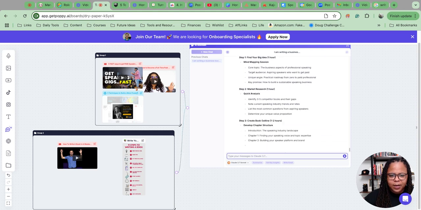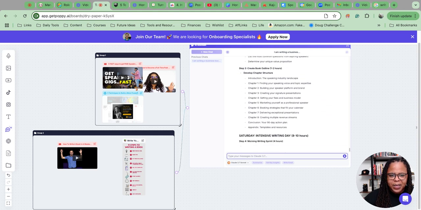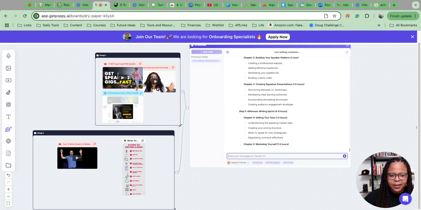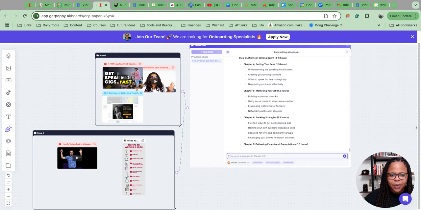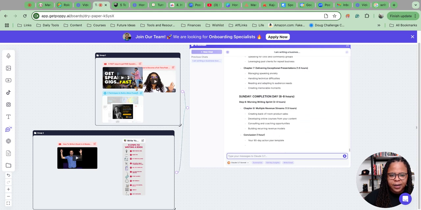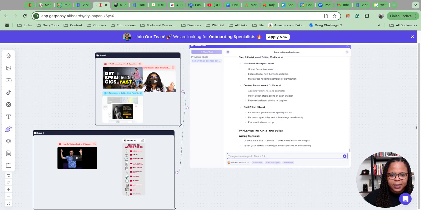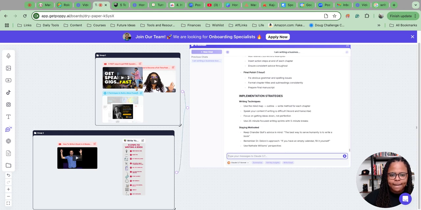All right, there we go. Now we have our information. This is great. This is going to make the process so much easier, and being able to use time blocking and all of that could make it easier as well.